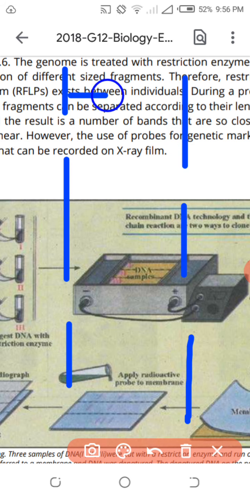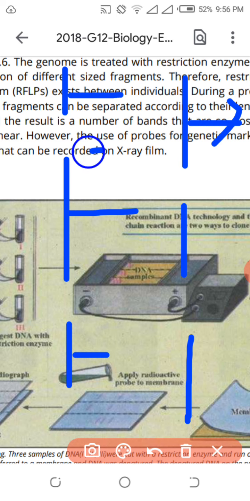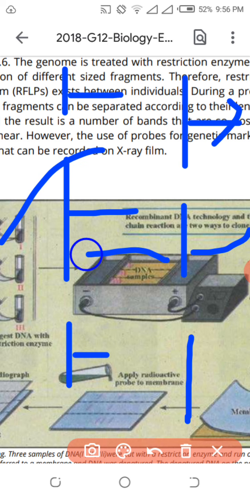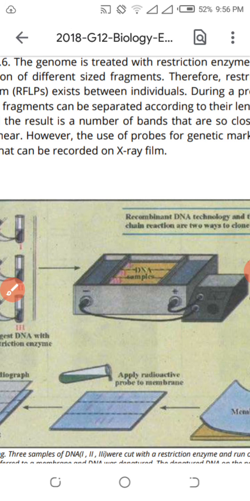This is a very small length, this is a very long length, this is a medium length, and this is a different length. So the DNA of each different individual will be divided into different lengths. This is a very important technique given by nature to us. Different RFLP sites are helping us to know the sequence of the DNA.